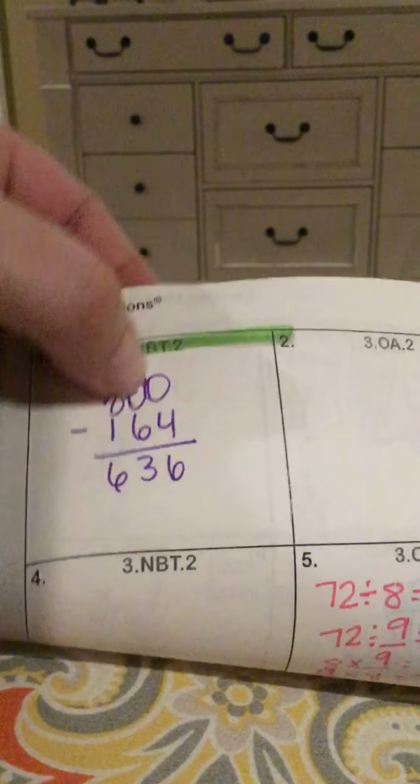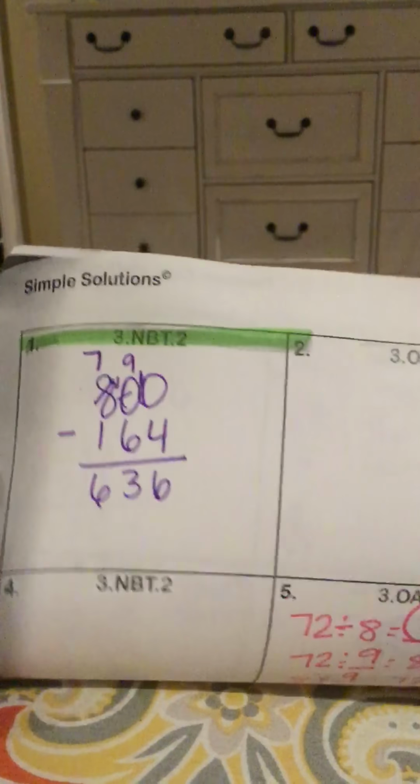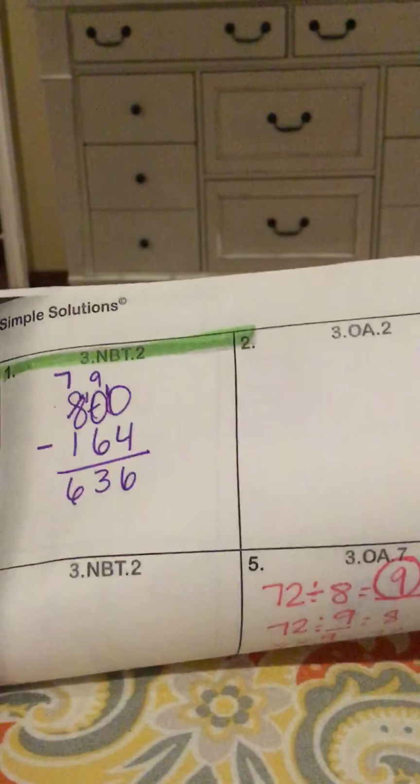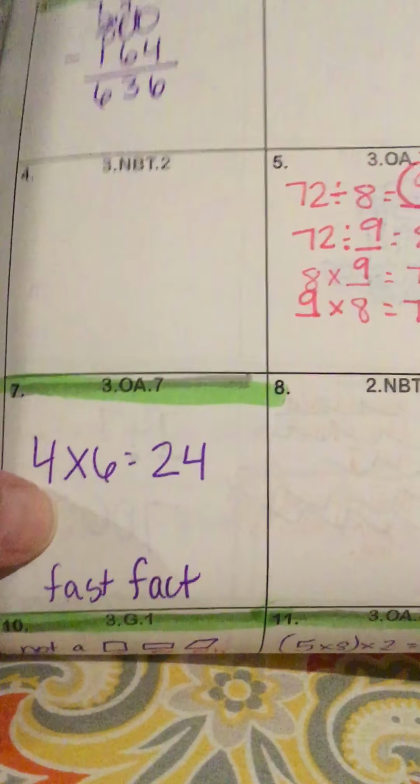Subtracting, and believe it or not, this is still a very tricky concept for them, knowing how to borrow, and especially with this regrouping with zeros. So practicing that. Looking at a picture, picking out how many are shaded out of the total. Fast fact, which means practicing multiplication always.